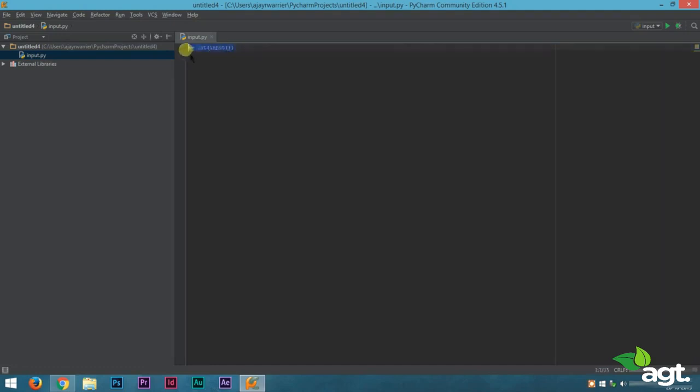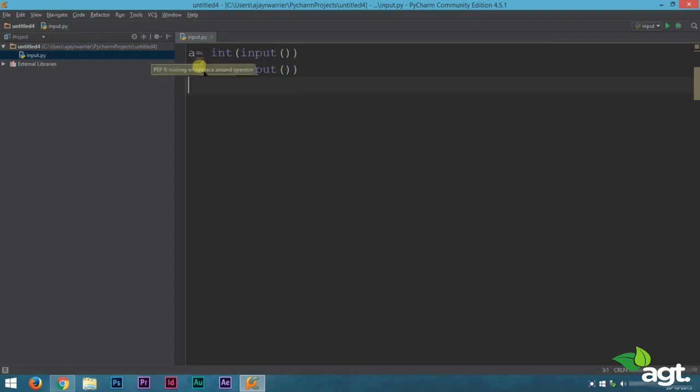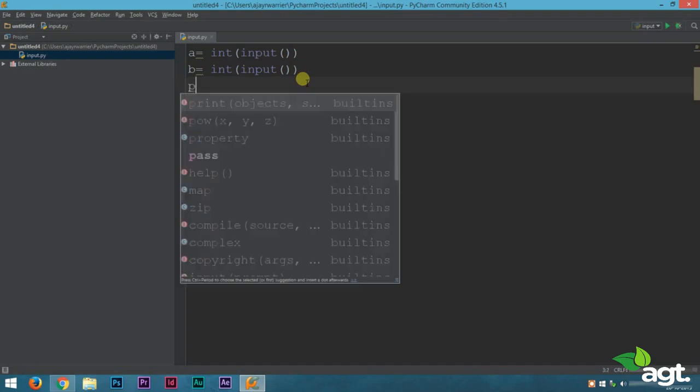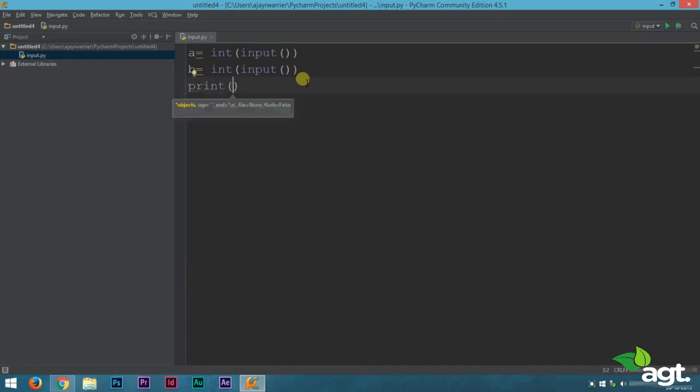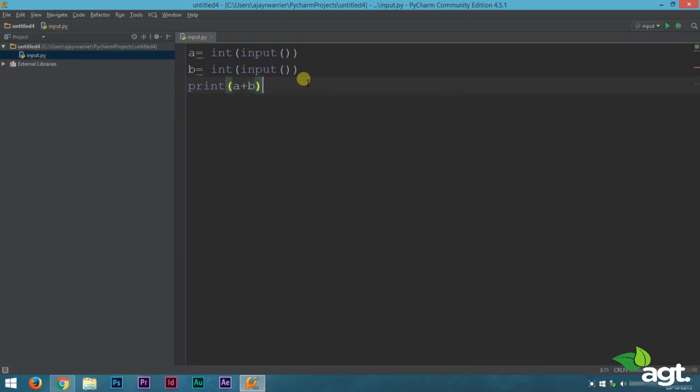The same way we can initialize a value for b. Now we have received our values from the user for a and b. Now we need to print it. So let's print the sum of it, that is a plus b.